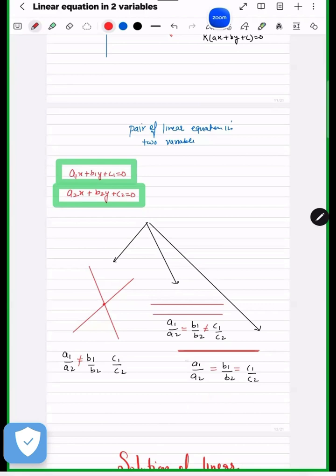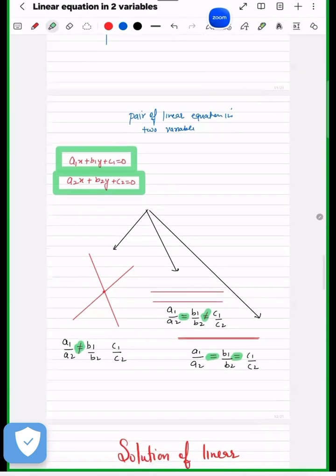So remembering this is easy. How to remember this now? Intersecting: the first is not equal. Parallel: the first is equal, not intersecting. This is how you can remember. This is the main formula point of your chapter.